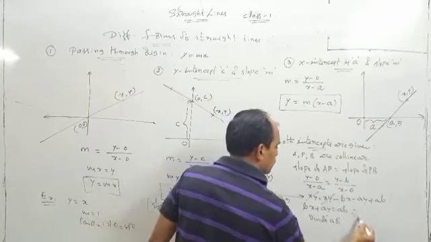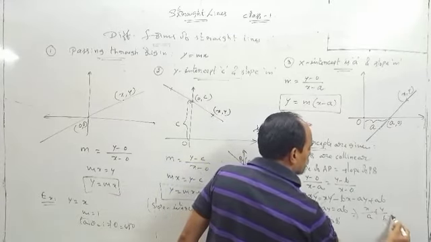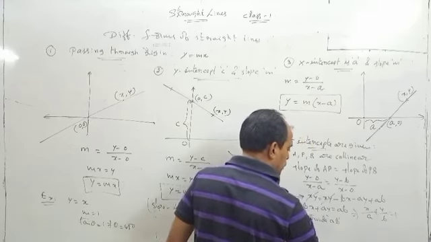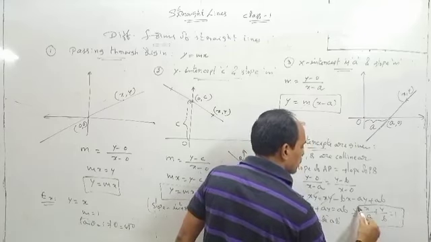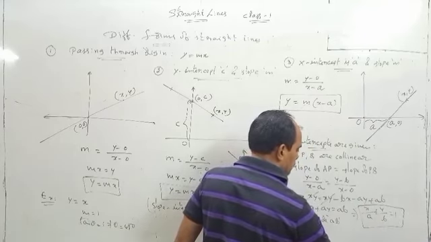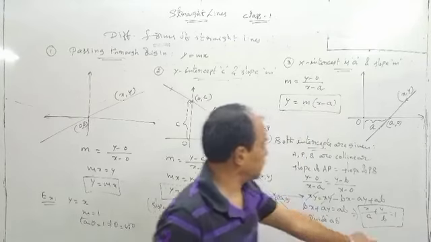Then what you will have? x by a plus y by b is equal to 1. This is the intercept form of the straight lines. So take a screenshot or write down all this.